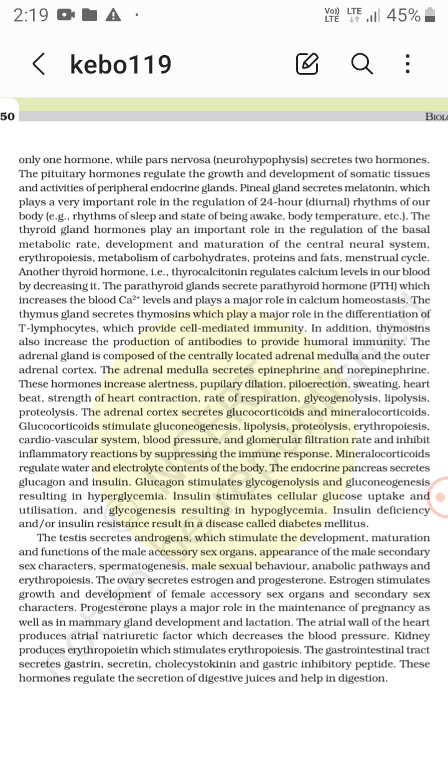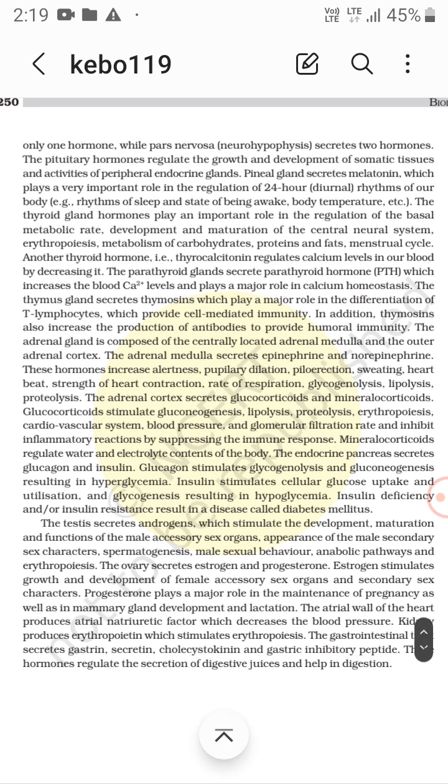So this is the function of the adrenal medulla, which is the central part, and the outer part is the adrenal cortex of the adrenal gland, which are posteriorly present on the two kidneys, right? So the strength of the heart contraction, then the rate of respiration, then glycogenolysis, that is formation of glucose, then lipolysis and proteolysis. So all this increases the glucose.